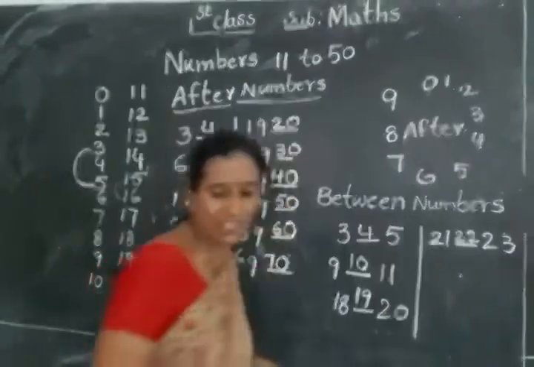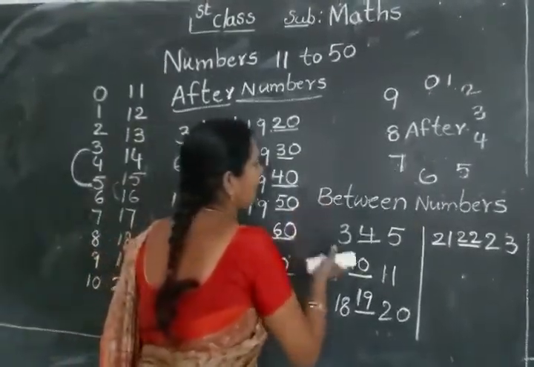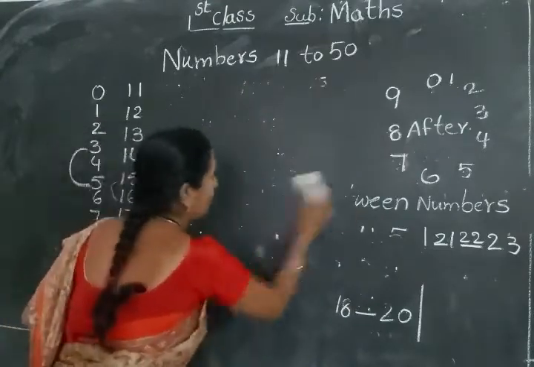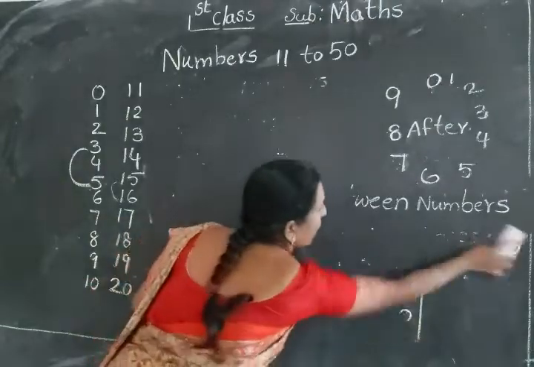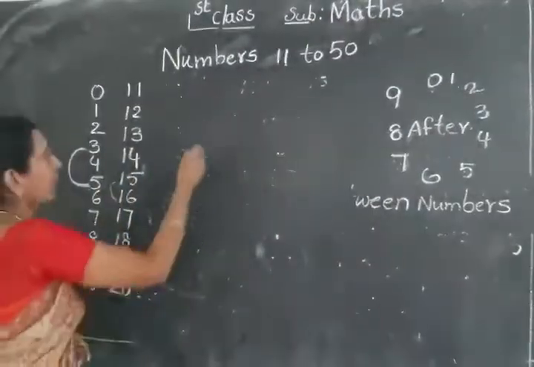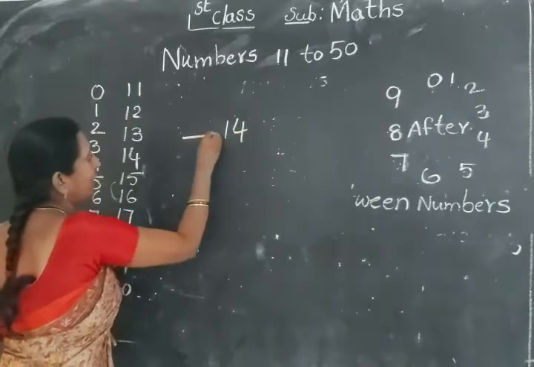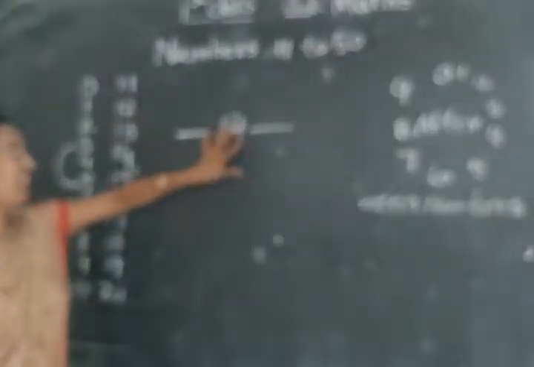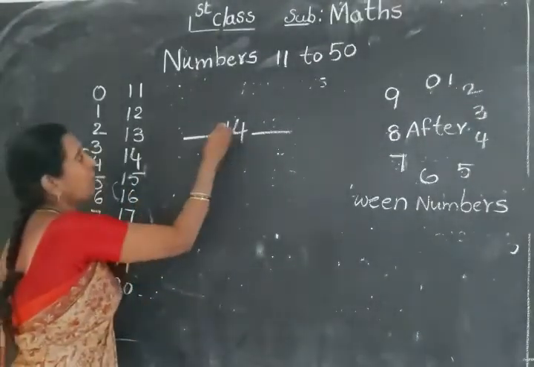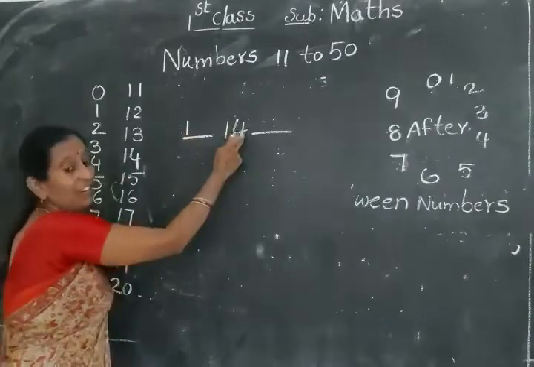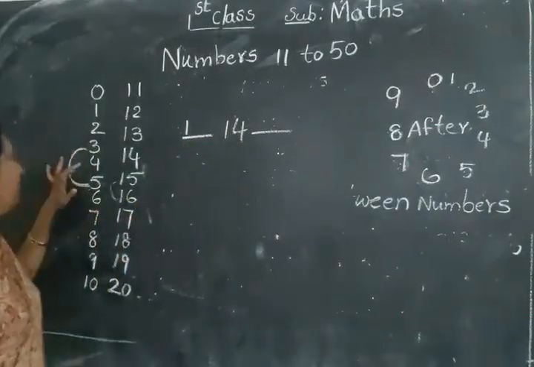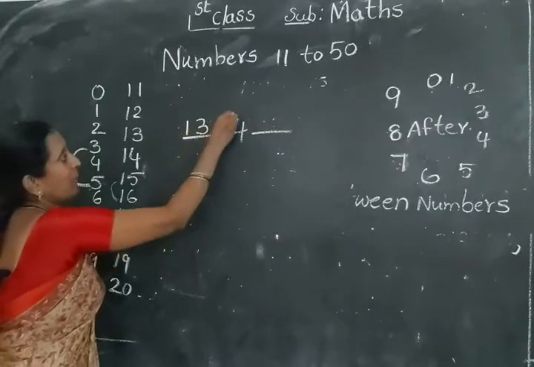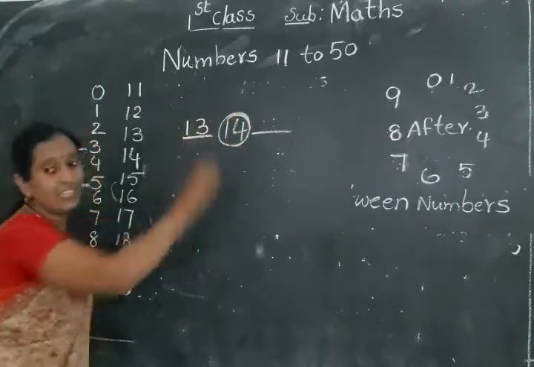See here, I am giving one example for you. This is the last at the end of the class. See, I give one number here, 14. And 14 is the middle number. Here see that 14 before number, the same number will come. Then 4 before, which number comes? 3, no? This is the before number. 14 is the middle number.